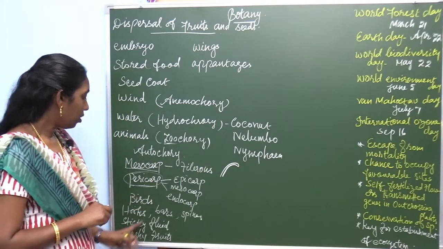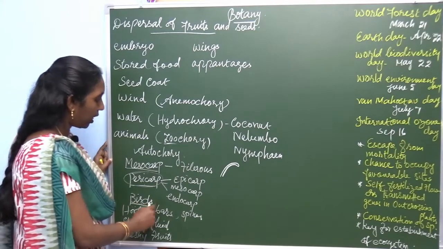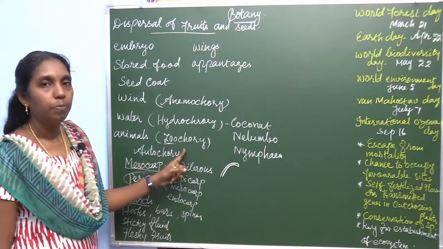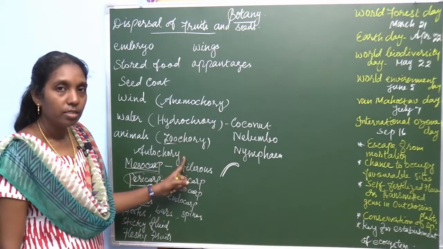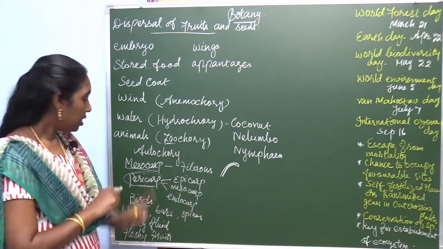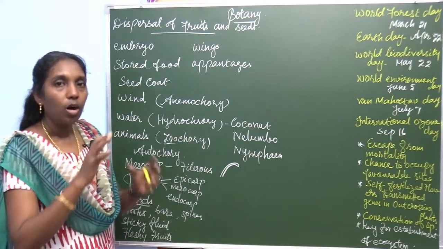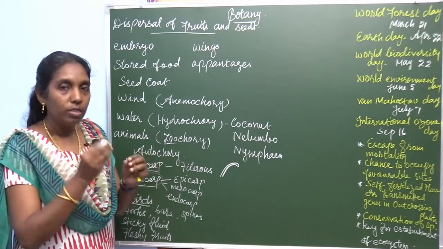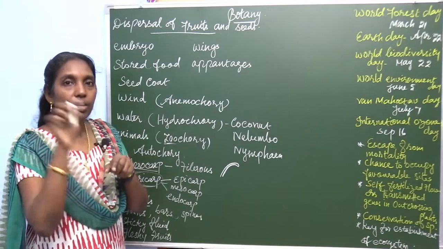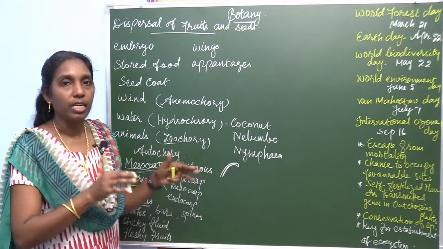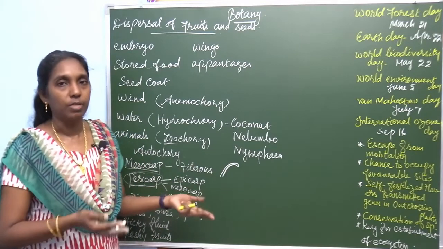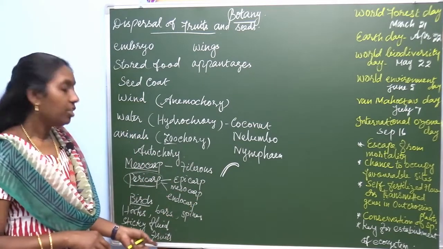So birds are one of the agents to disperse the plants by means of zoochory. This viscous layer adheres to the beaks of the birds. So when the birds rub on the branches of the tree, it may fall down and the seeds and the fruit disperse.